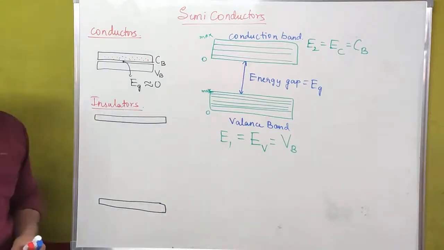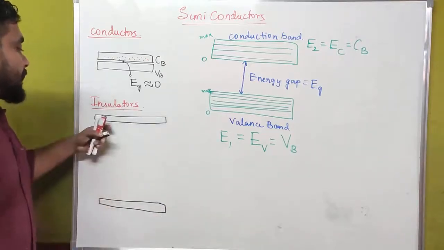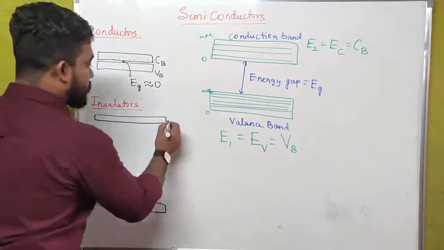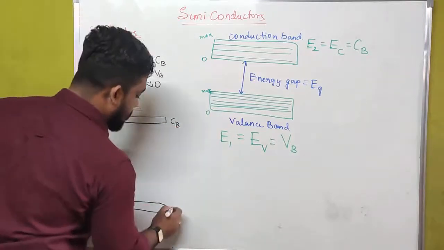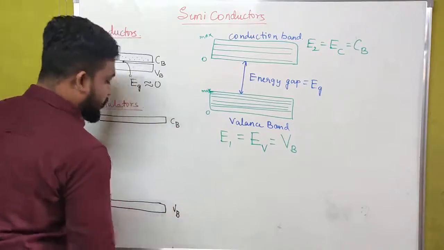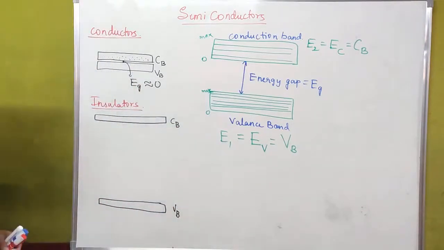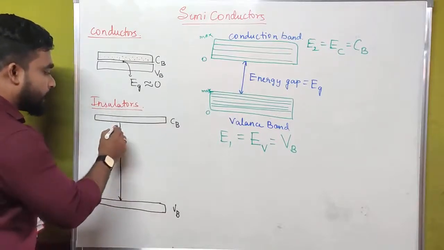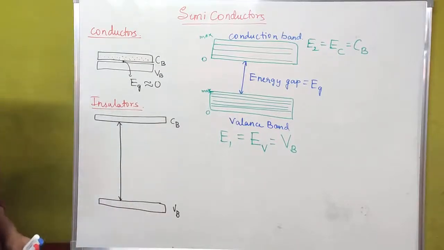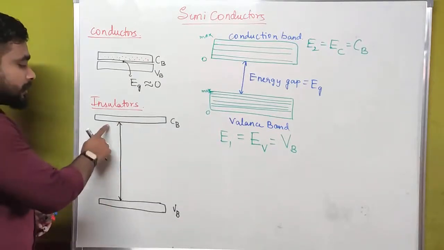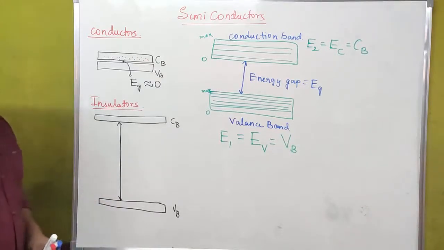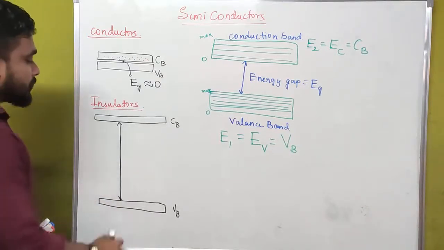In case of insulators, the energy levels are very far from each other. We used to call this the conduction band and this the valence band. The difference between the valence band and the conduction band is very large.